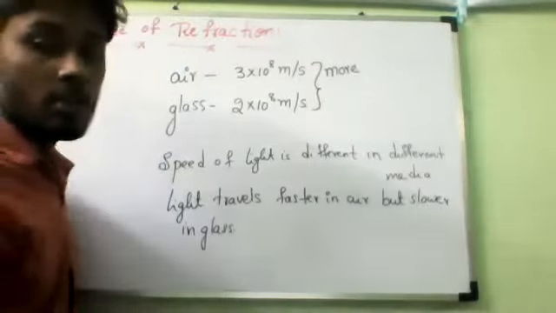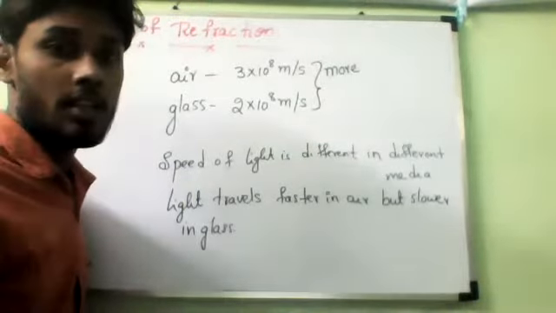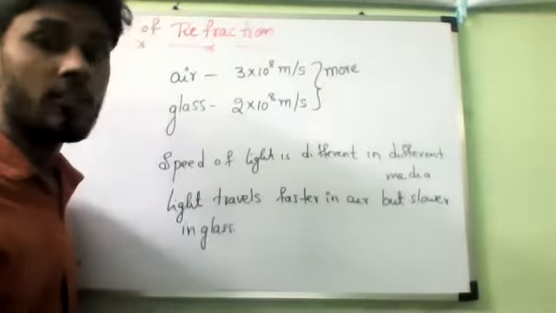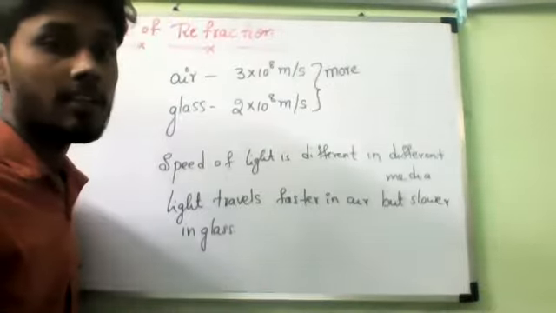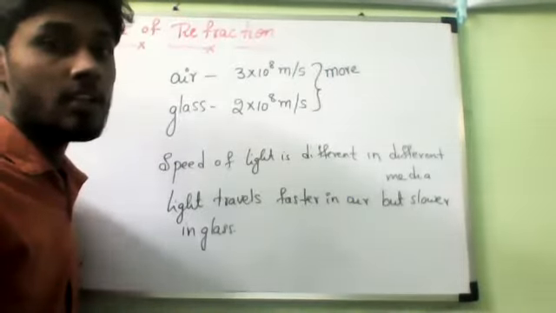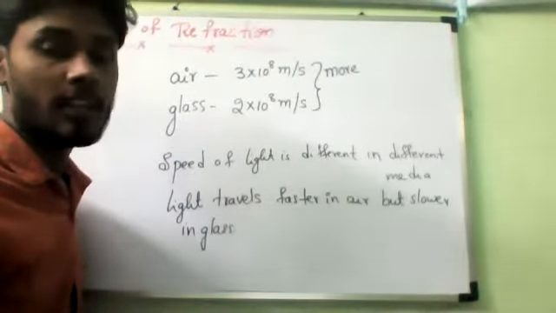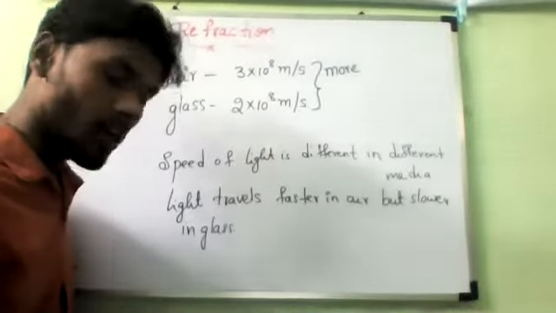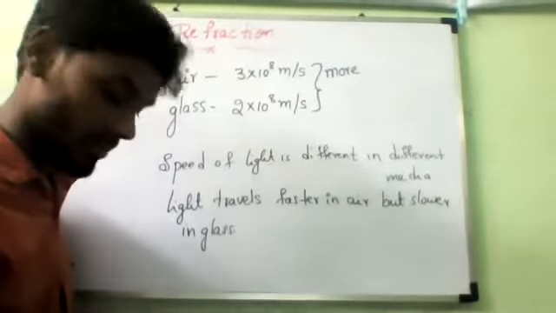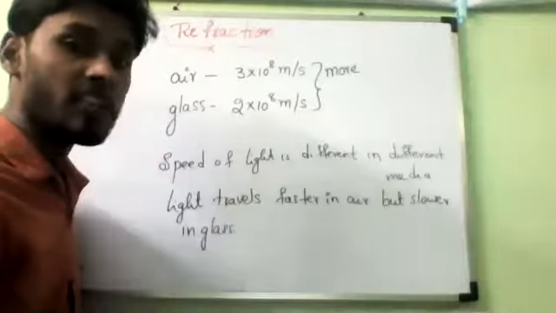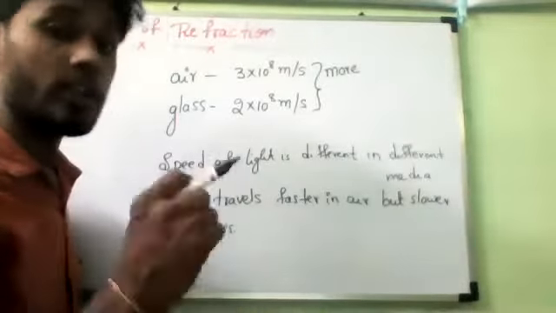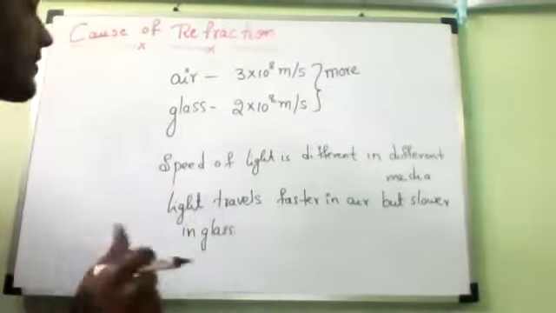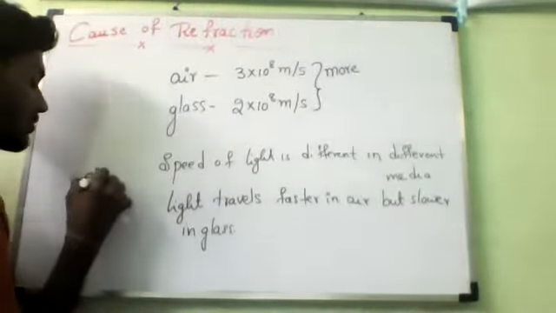So that is the reason behind the cause of refraction. When the light goes from one medium to another medium, the change in the speed of light is the cause of refraction of light. The refraction of light is only due to the change in speed. That is the word you should use.